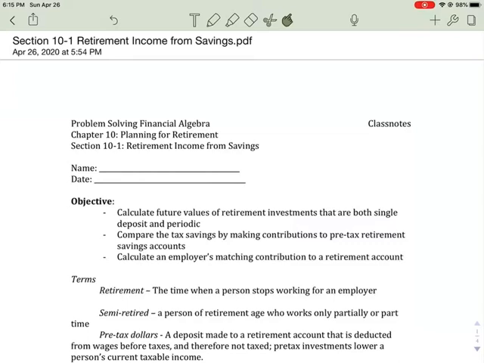So what you can do is have savings put away so that when you're ready to retire, you have money put aside. We're going to take a look at how to calculate some future values, like if I put this much money away, how much am I going to have when I retire? And the other way as well: I want to have this amount of money when I retire, how much do I have to put away per month? And then take a look at how taxes affect your savings account. And then we're going to take a look at what happens if you have an employer matching how much money you're investing in a retirement account. So we're going to do this in two videos.